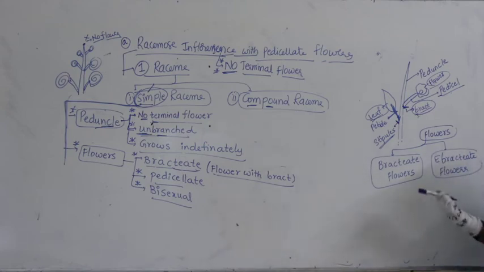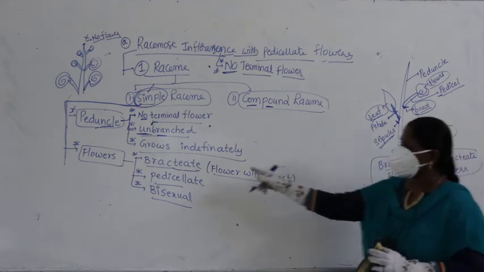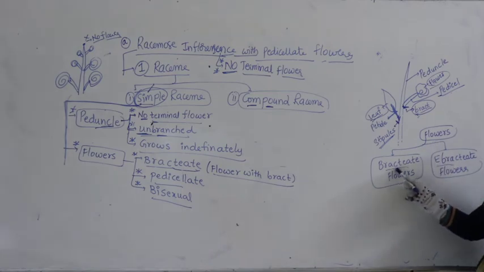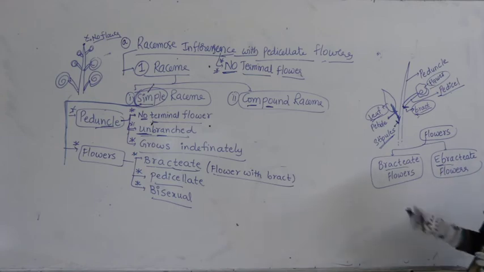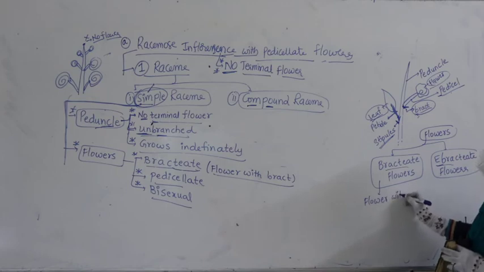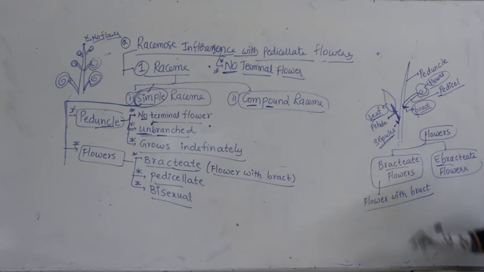To understand that particular concept, keep writing the two categories. You can write at one corner of the notebook, or take a separate paper, and note down the terminologies. If you understand these terminologies, it is easy for you all to remember the concept. Flowers are two types, bracteate flowers and ebracteate flowers. Simple. What is the difference here? Flowers with bract are called bracteate flowers.